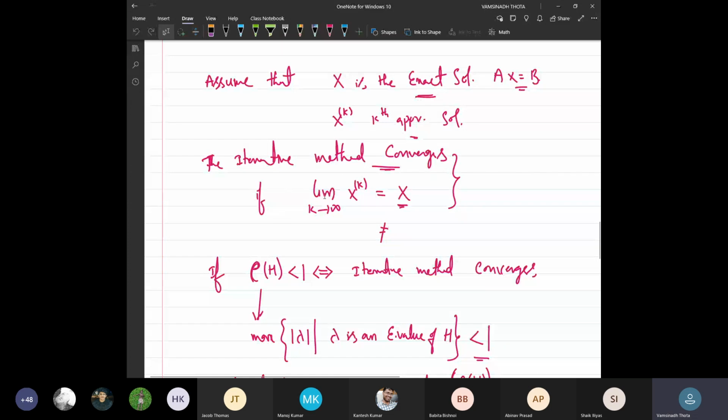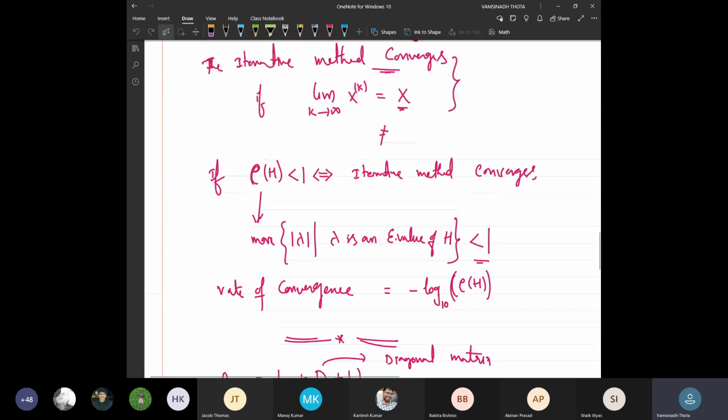Whether the approximate solutions converge to some solution or not: if they converge, then that will become the unique solution for the particular system, and we say that the method converges for that system. And if the sequence of approximate solutions does not converge to any point, then we say the method does not converge for that system.